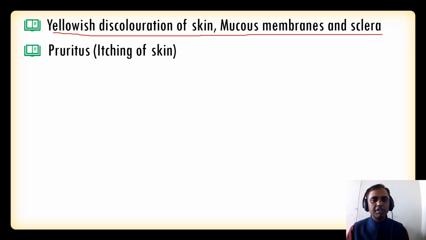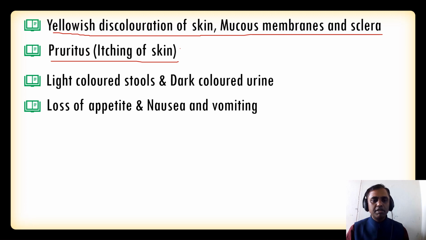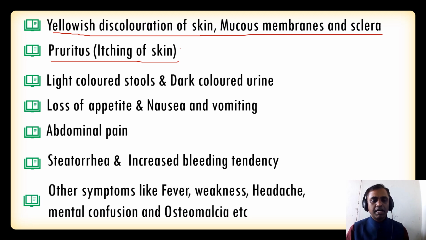Pruritus, that is the itching of the skin. The pruritus is more common in post-hepatic jaundice. We'll discuss the differentiation. Light colored stool and dark colored urine, loss of appetite, nausea and vomiting, abdominal pain, steatorrhea, that means increased fat level in the stool, increased bleeding tendency, other symptoms like fever, weakness, headache, mental confusion and osteomalacia. So these are some of the common symptoms of jaundice.